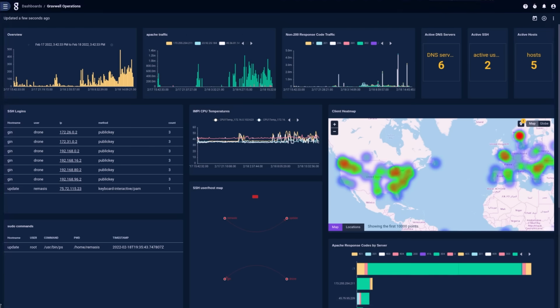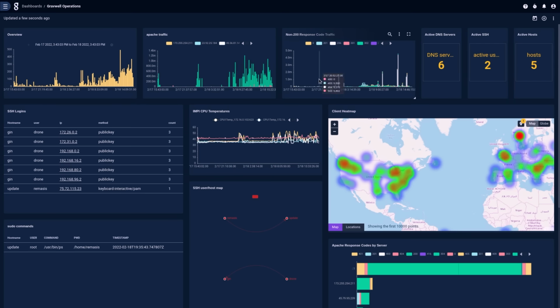a quest for omniscience. Let me show you what I'm talking about. Here in our own infrastructure, we want to keep close tabs so that no system so much as hiccups without us knowing about it. Now in this Gravwell Operations dashboard, we've got data from a bunch of different sources. By bringing in logs from all these different formats and all these different locations, we can set up automations and we can set up dashboards like this that are unique to us, that help us gain the omniscience that we